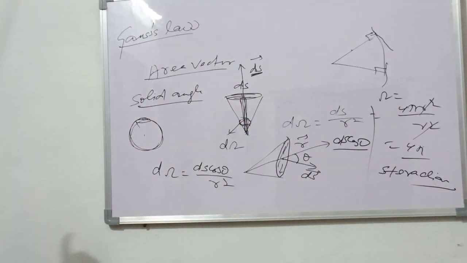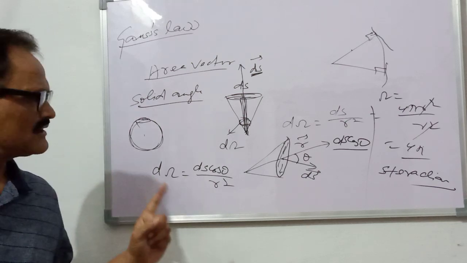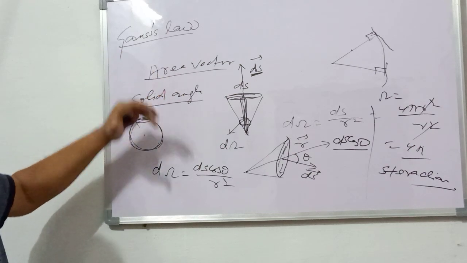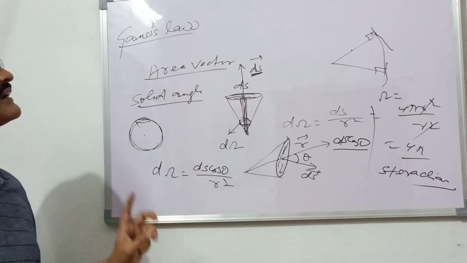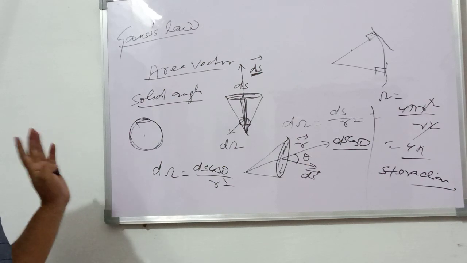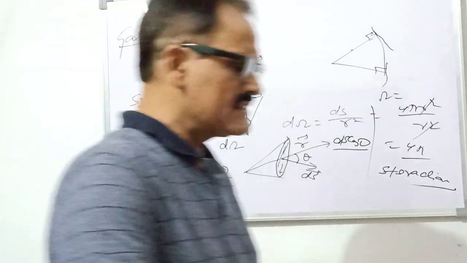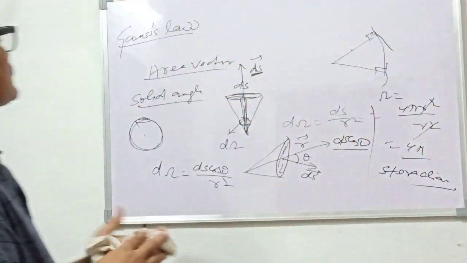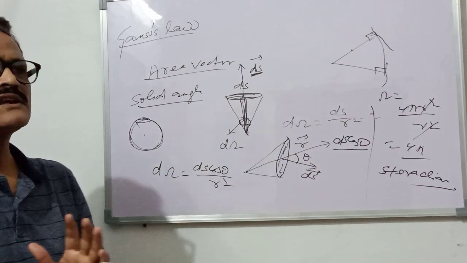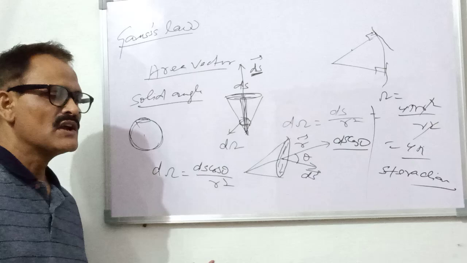So when we explain Gauss's law, two things, the area vector and the solid angle, the concept should be clear to you. Then it will be easy to understand Gauss's law. And the second thing is that first you have to visualize the electric field lines. What are the electric field lines?